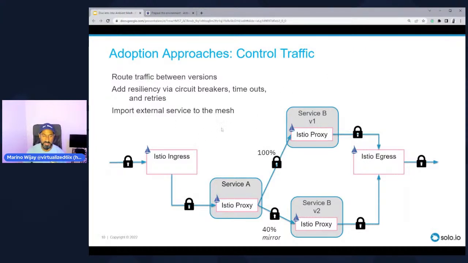Now, beyond that, we may be doing other things, like we may be traffic splitting. So assume this is another copy of version 1, replace V2 with V1, and I might have a split scenario where I'm sending 60% of my traffic to this V1 and 40% to this V1 as well. And why I might be doing this is so that I'm alleviating the load of one particular service.